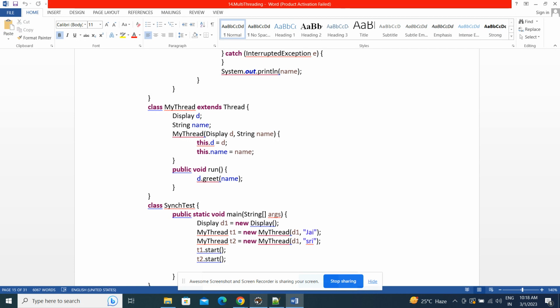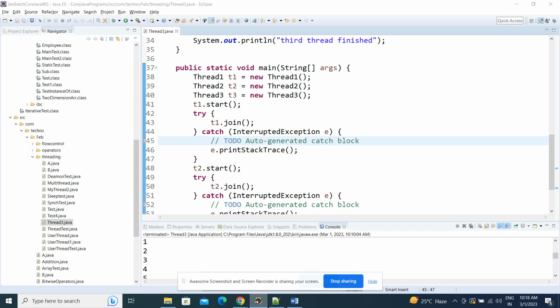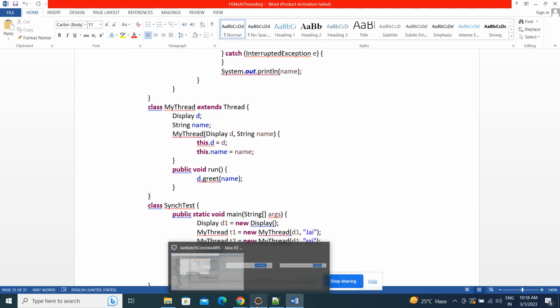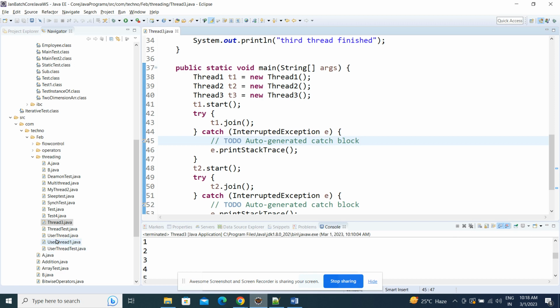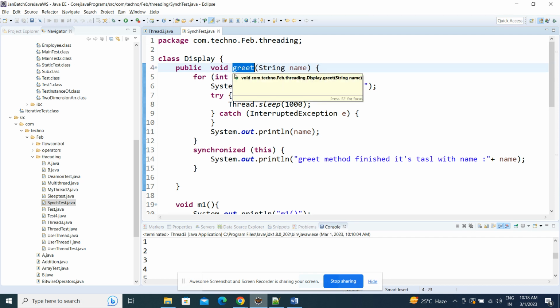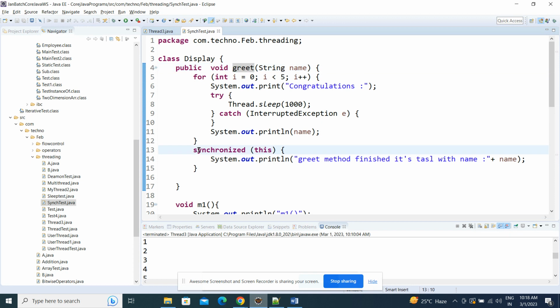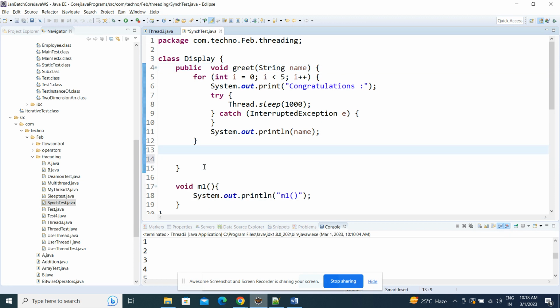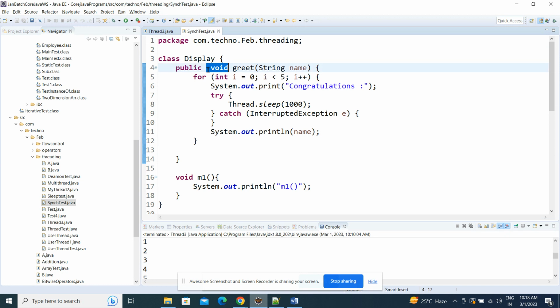Let's go to the example only. What is the name that I have given? SyncTest. What I am doing here, I have written one class. Inside it, there is one method. If I am not using the synchronized keyword for this method, that means at a time multiple threads can access this method. Is it clear up to this?